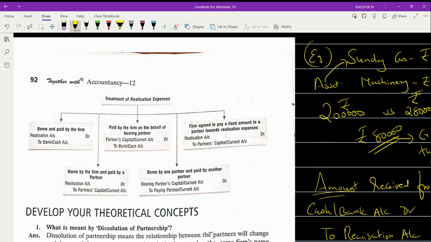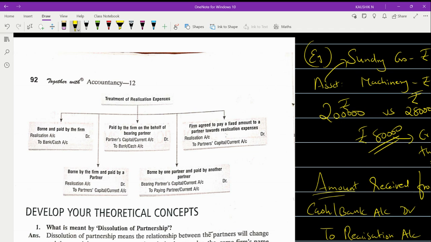So yes ma'am, definitely that will also be touched upon. No, no. Yes. So here you can see the treatment of...